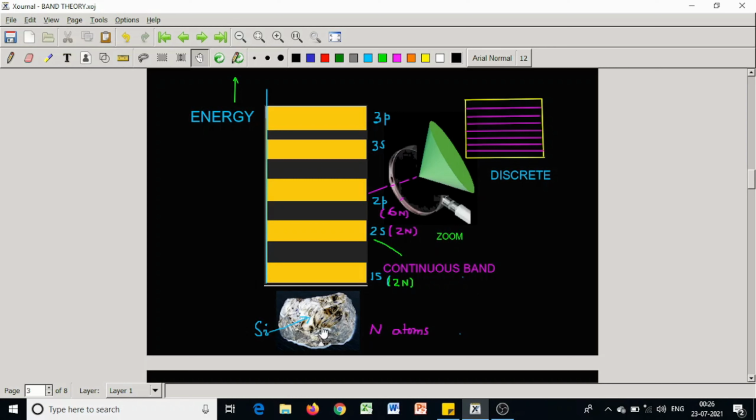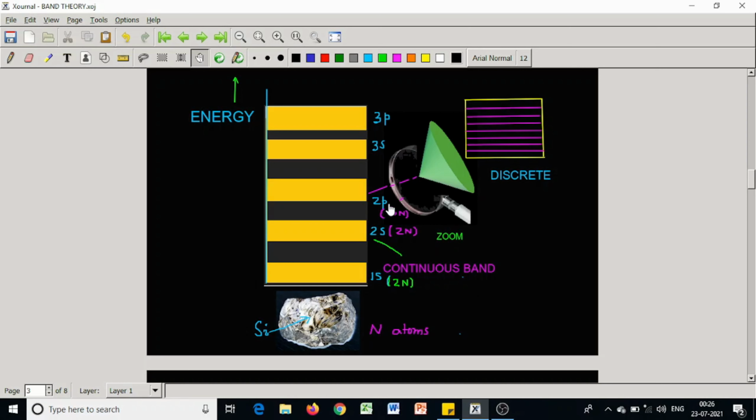If there are capital N atoms, then there will be N energy levels. In an s orbital there may be 2 electrons, so there are 2N electrons and 2N energy levels.